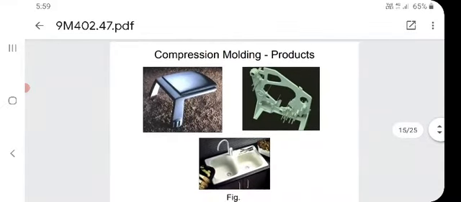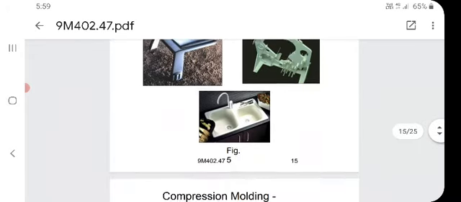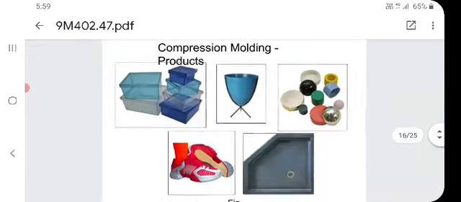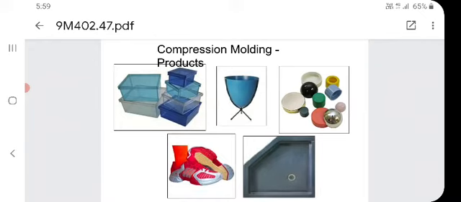These are the output products from compression molding: the sink, electrical switches, cover body, the chair, vessels which you will see in your fridges, glasses which you will see in bars, caps, shoes for kids, and the sink. That is the example. So, these are the compression molded products.